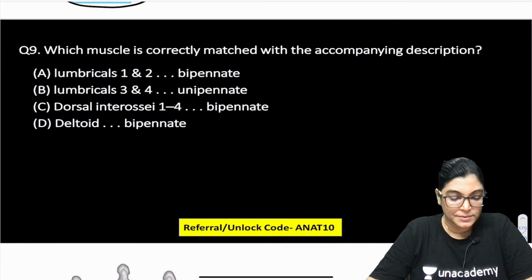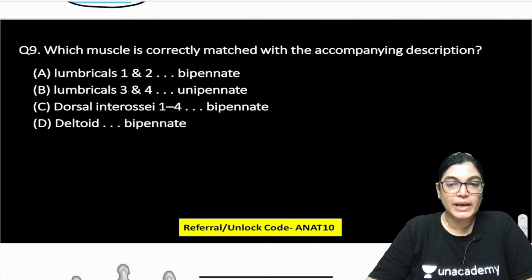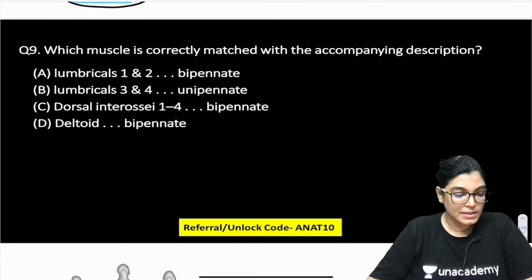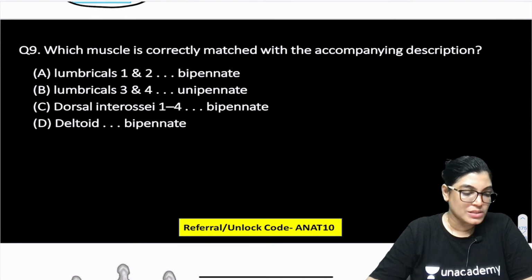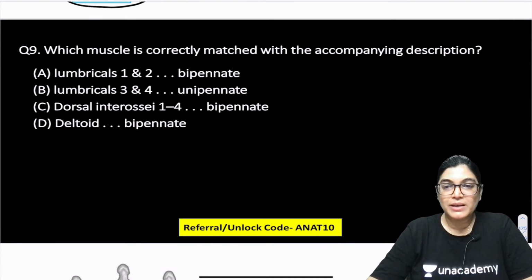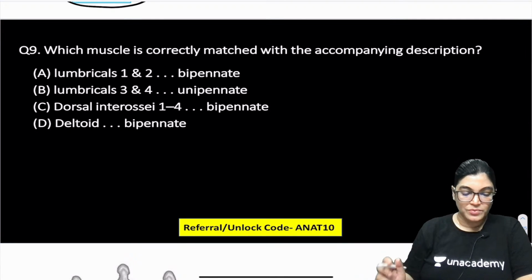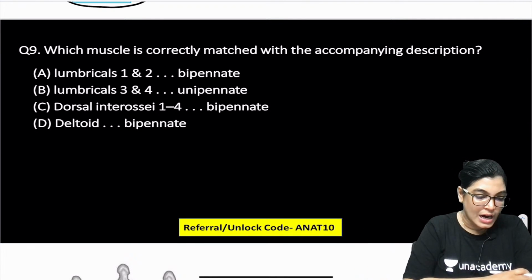Mark the correct answer. All of you can mark the correct answer. Raja Ram is telling C, Kalpesh Ram is telling C. What about others? Question number 9. Dawn is telling C, Shweta Verma is telling C, and Aditya Singh. Okay, very nice. So, everyone knows this. Maybe a revision kind of MCQ. Very good.